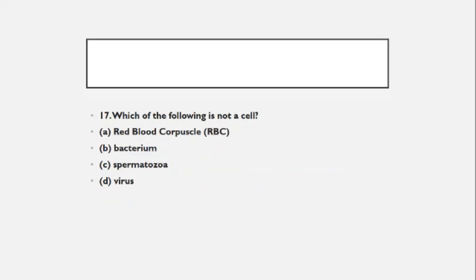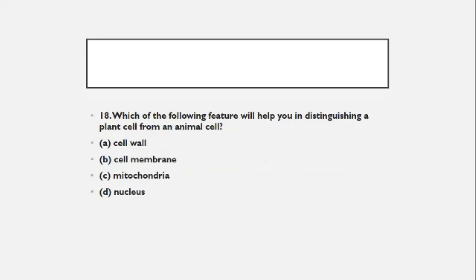Which of the following is not a cell? RBC, bacterium, spermatozoa, virus. Virus is a microorganism. Which of the following features will help you distinguish a plant cell from an animal cell? Right answer very fast: cell wall, cell membrane, mitochondria, nucleus. I will tell you the answer later.